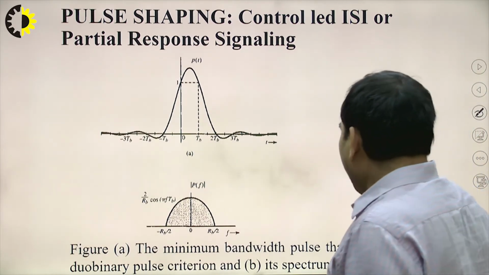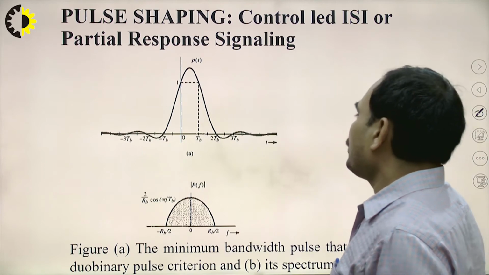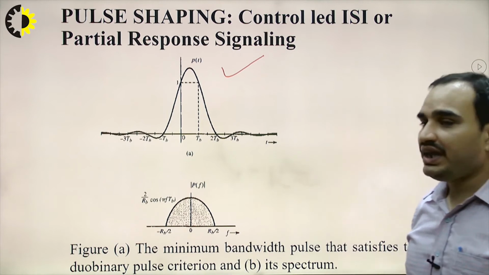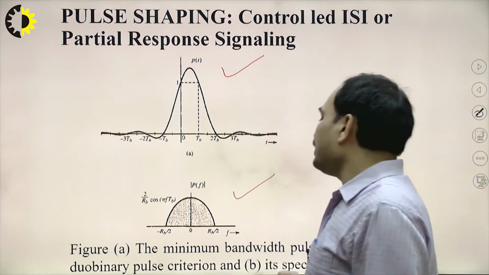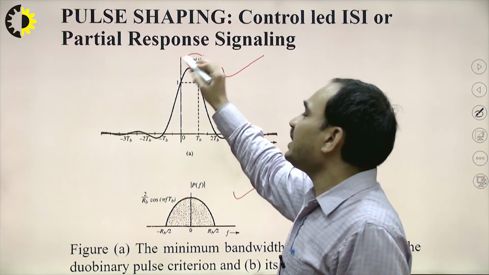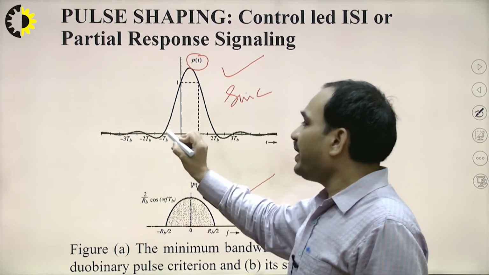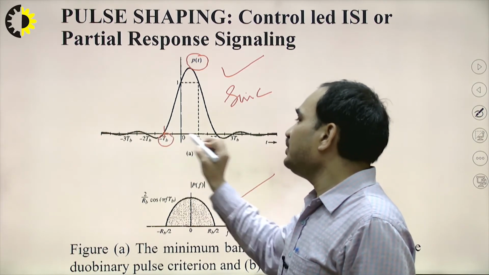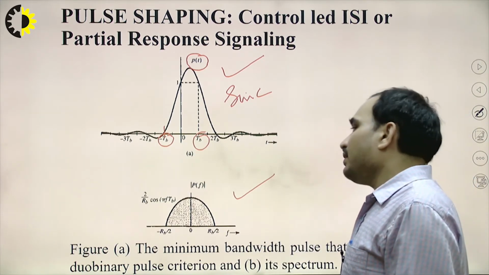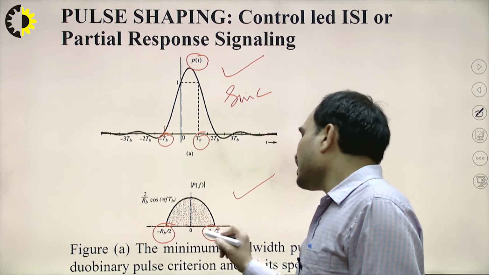So the minimum bandwidth pulse that satisfies the duobinary criteria and its spectrum. This will be the duobinary pulse which we have to transmit, and this will be the spectrum of the duobinary pulse. The duobinary pulse represented in the time domain is nothing but the sinc pulses occupying the period from minus Tb to plus Tb, and in the frequency domain it is occupying the bandwidth ranging from minus Rb by 2 to plus Rb by 2.